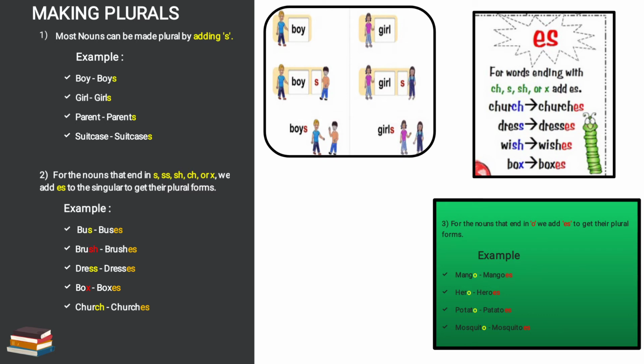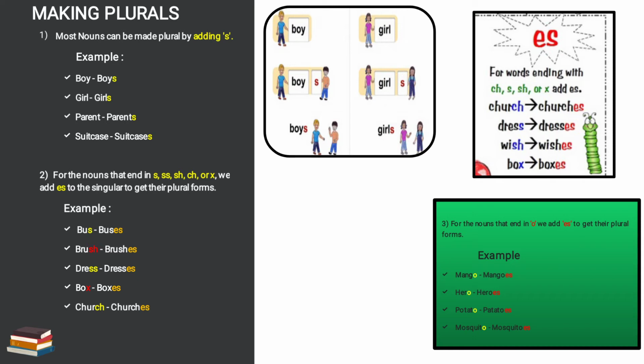Now the third rule is there. For the nouns that end in o, we add es to get their plural forms. Now we will understand with the following examples. The word ending with o. So here mango is there. Okay. At the last of the word, which letter is there? O. So where o is ending the word, we will add es to make the plural form.